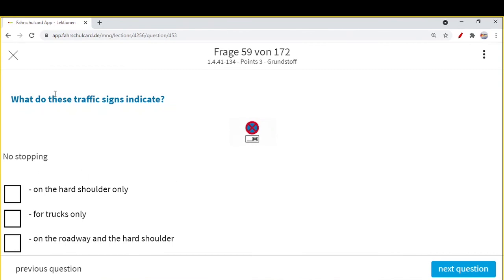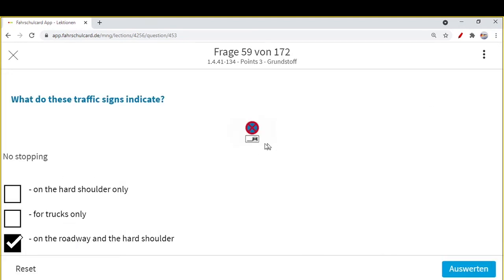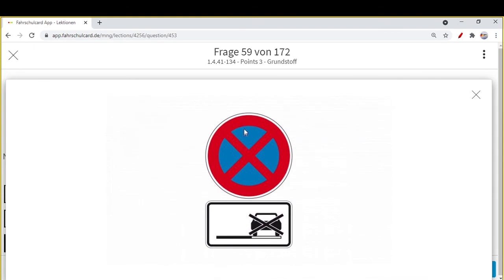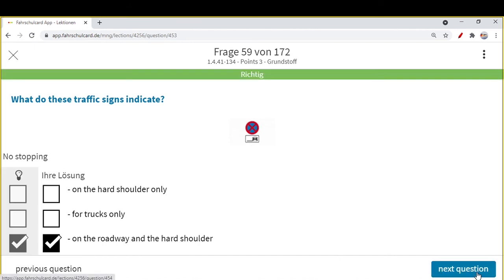So what do these traffic signs indicate? No stopping on the hard shoulder only? No. No stopping for the trucks? No. There is no stopping on the roadway and the hard shoulder as well. Because of this sign, you cannot stop on the roadway, but you could stop on the hard shoulder if this sign was not there. But now they have added an extra sign, and they are also restricting it. You cannot even stop or park on the hard shoulder. So that means no stopping on the hard shoulder because of this sign, and no stopping on the normal road because of this sign. On the roadway and hard shoulder, you cannot stop on both of them.